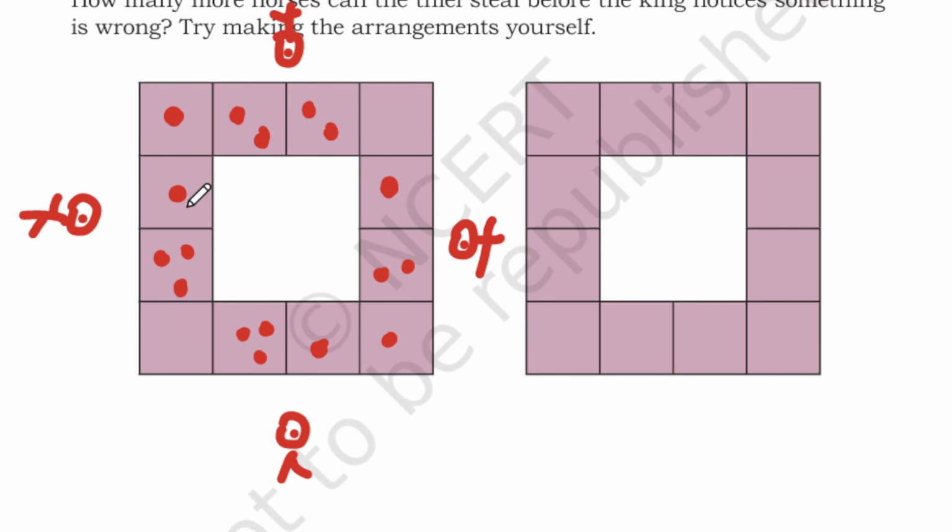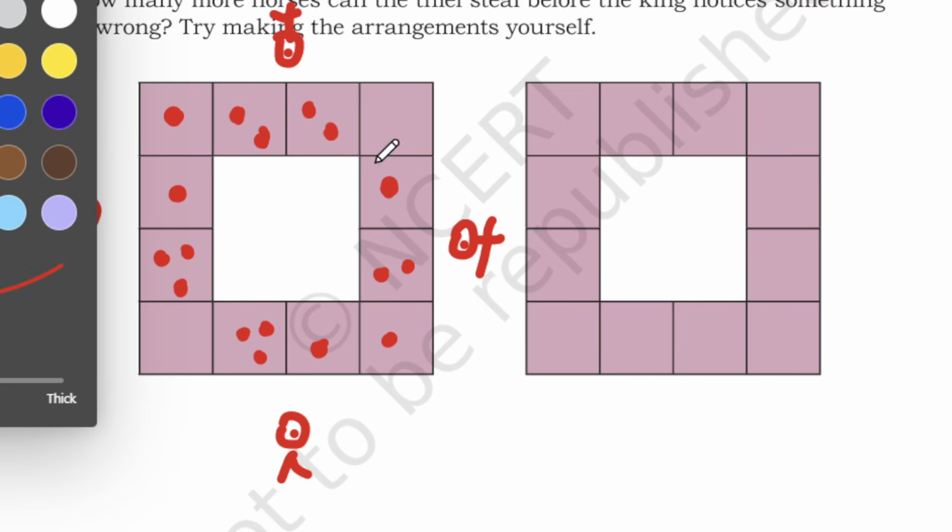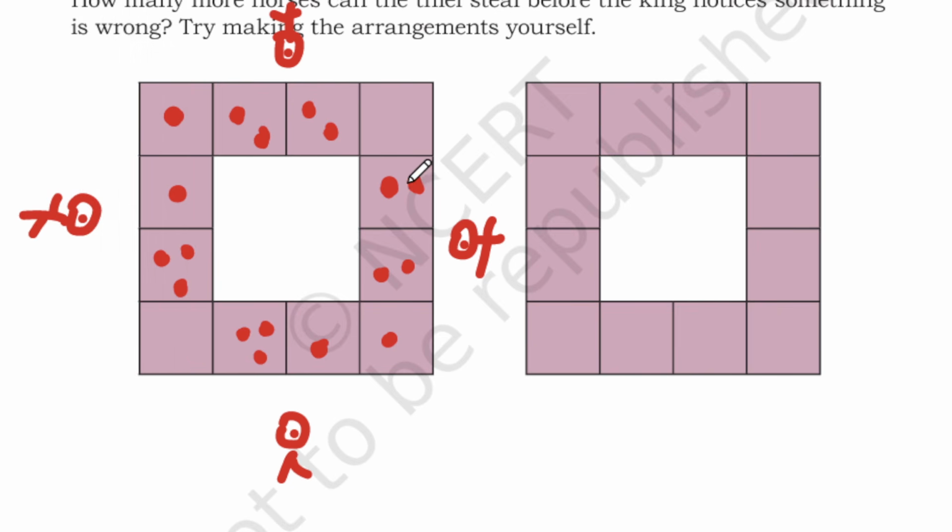So we have 17 horses on this side, but actually it should be 18. Oh okay, I missed one here. I need to add here. One minute, students. Okay, I'm adding here. Now the king is visiting and he started counting the horses.